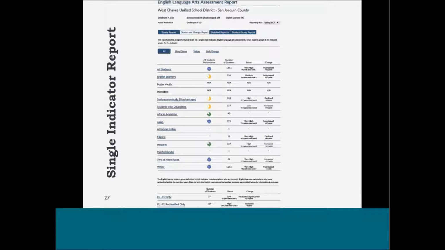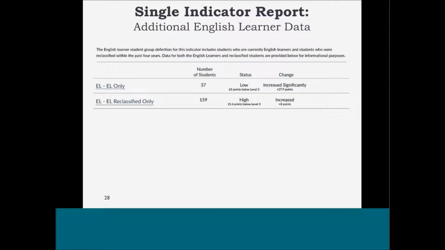Additionally, with this report and the student group report, there is an option to filter at the top by performance category: blue, green, yellow, orange, or red. For this report, the performance category selected is all. Again, this shows a single indicator report up close. The disaggregated information for the English learner subgroup is displayed at the bottom of the report and does not have a performance category assigned.